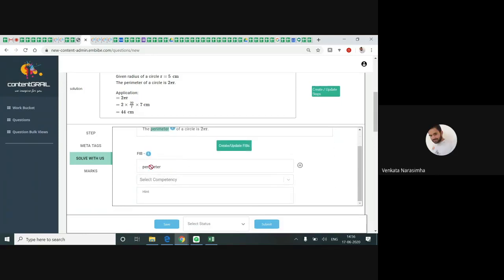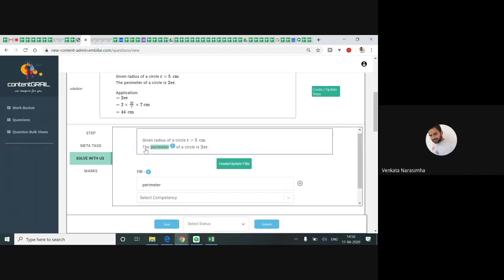See, perimeter is made blank now. To the child, it appears as: the dash of a circle is 2 pi r. Whatever FIB you are making, it should have some sense. Whatever word you are making a blank, it shouldn't be in the question, and it shouldn't be the direct right answer. Got it, right?